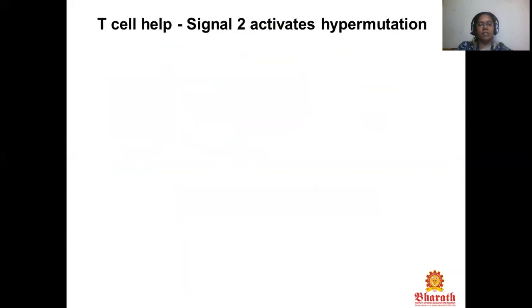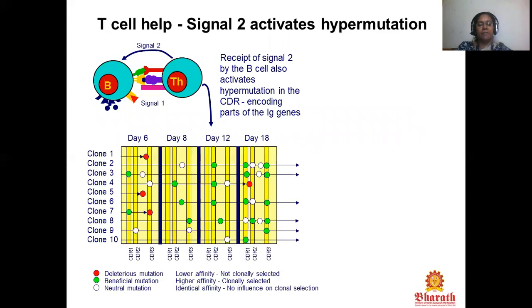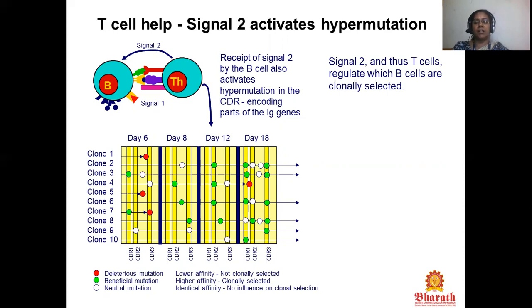The T cell help signal 2 activates hypermutation. The receipt of signal 2 by the B cell also activates hypermutation in the CDR-encoding part of the Ig genes. Here are the deleterious mutations, the beneficial mutations, and neutral mutations. Here the lower affinity, higher affinity, and identical affinity are based on that. This is signal 2, and thus T cells regulate which B cells are clonally selected.